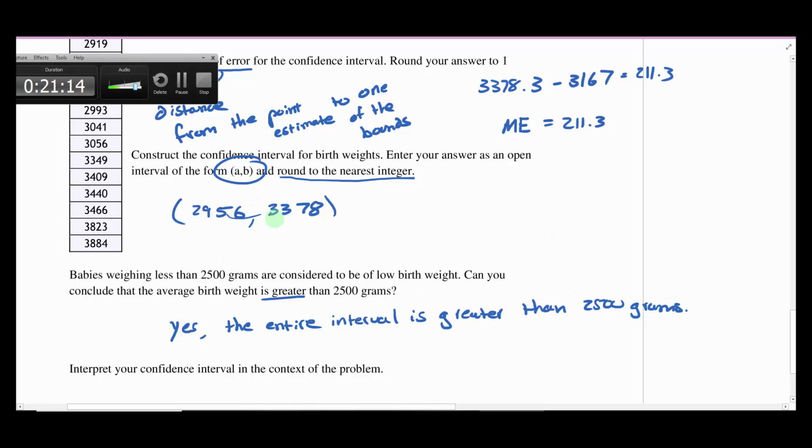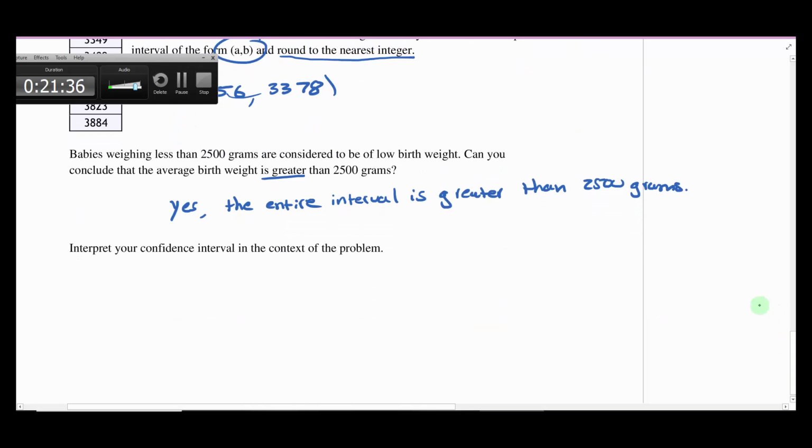If I had constructed an interval and 2,500 grams was within that interval, then I would not be able to conclude that it's greater than. I would say, well, it could be that number because it's in between the confidence interval that I made. But in this case, it's not. It's way less than the interval that we made. So we can say that it's definitely greater than.